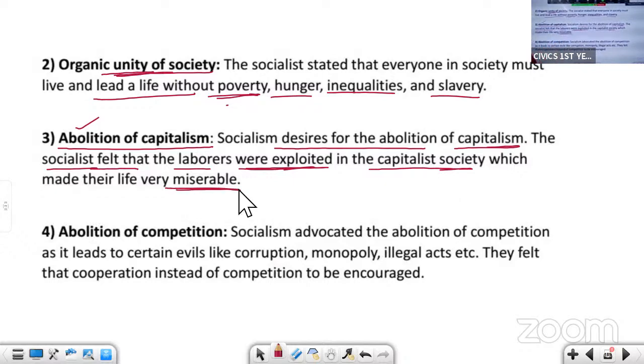Just now I told you, the rich people are becoming more and more rich, and poor people are getting more and more poor. So we should abolish this capitalism. We should abolish the capitalist society. Okay.